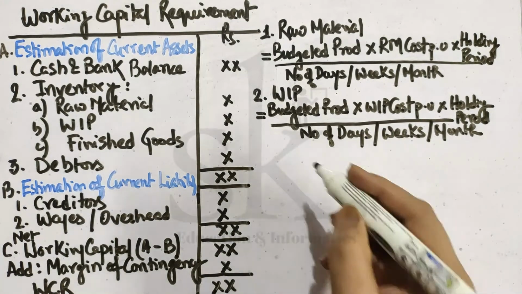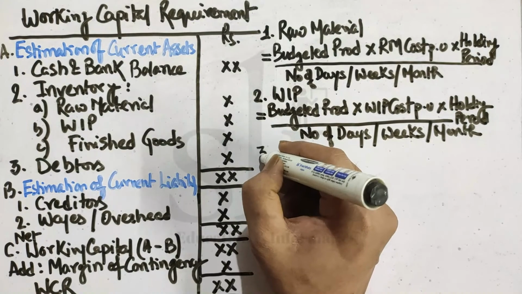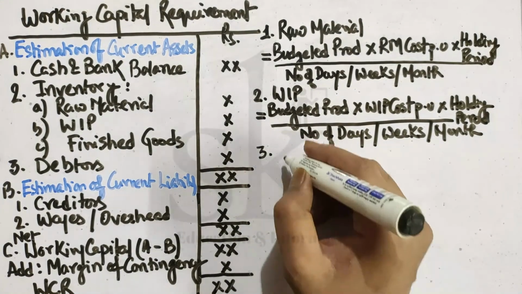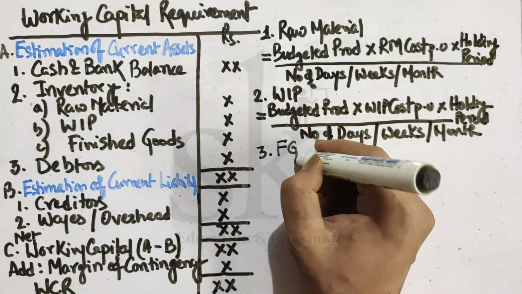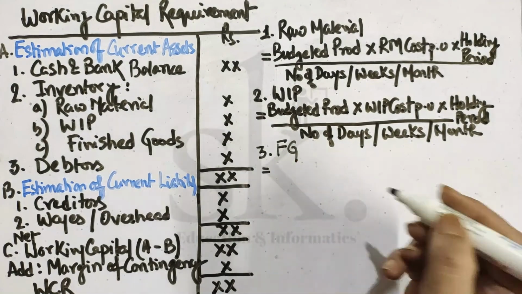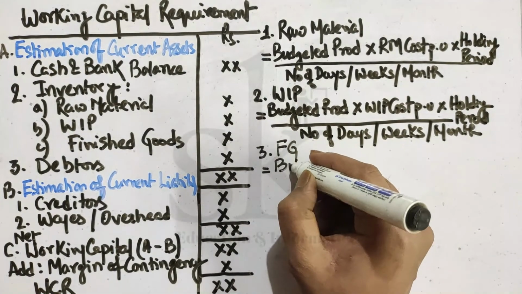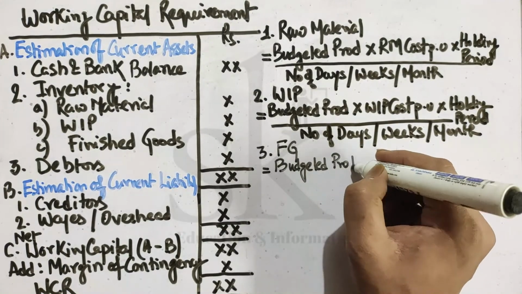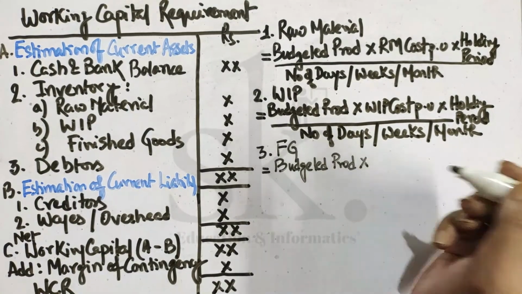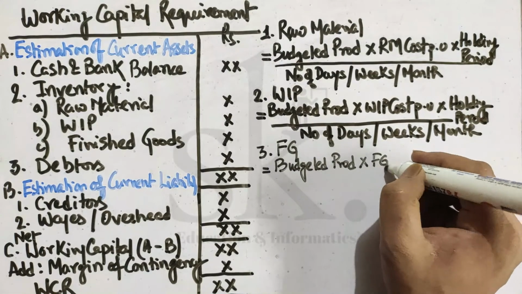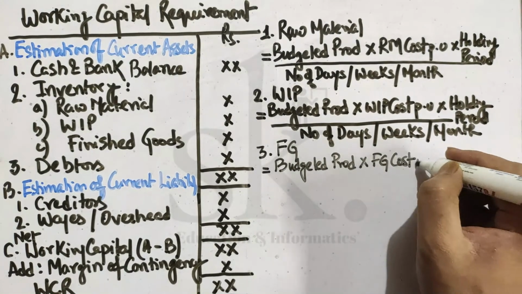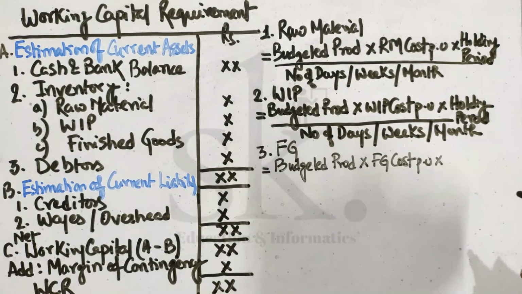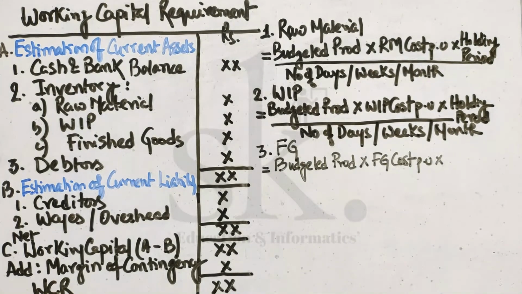Point number 3 comes estimation for finished goods. So if I have to calculate with reference to finished goods, it's equal to budgeted production. Budgeted production means the amount of production you are doing, into finished goods cost per unit, into, now finished goods means once the product is ready.